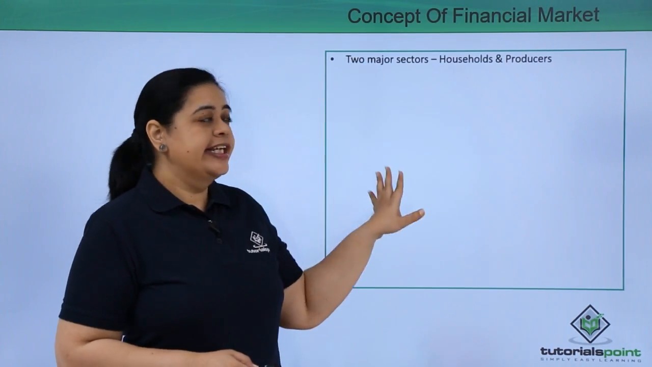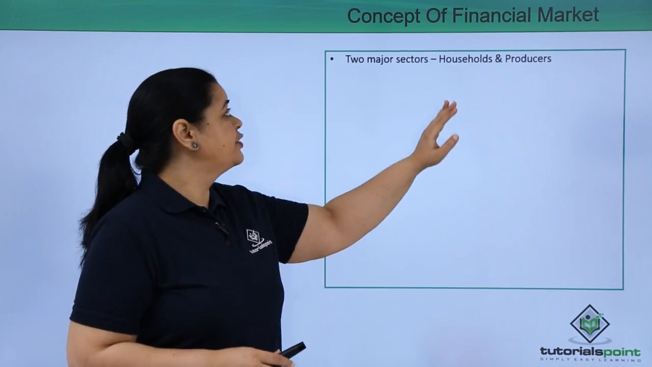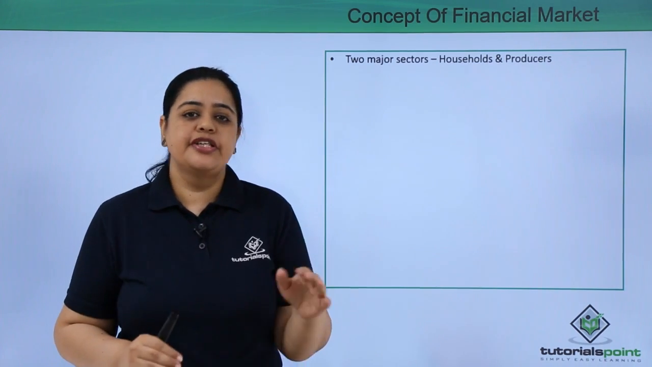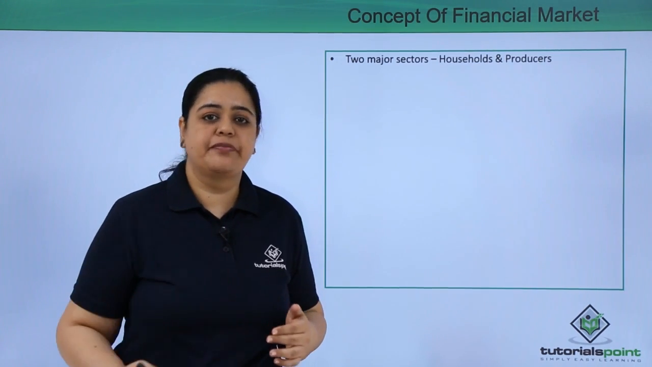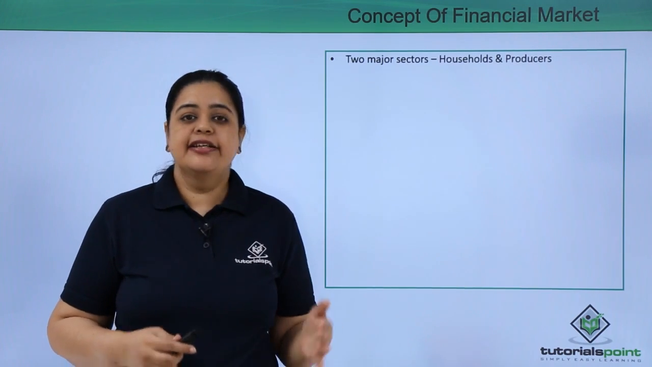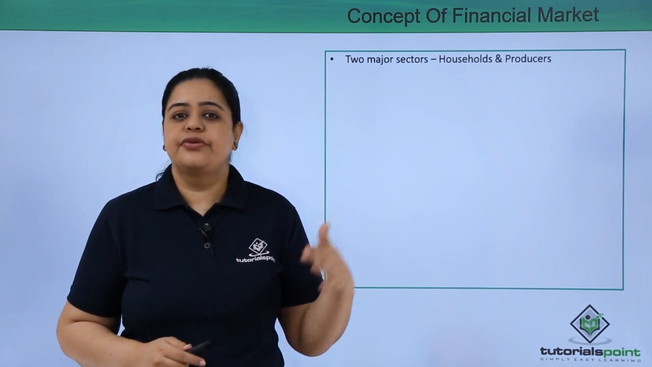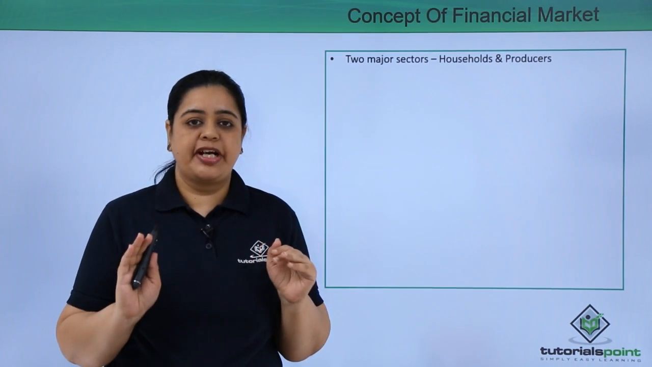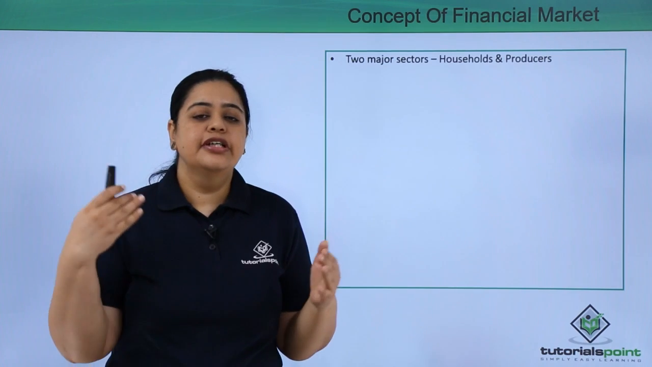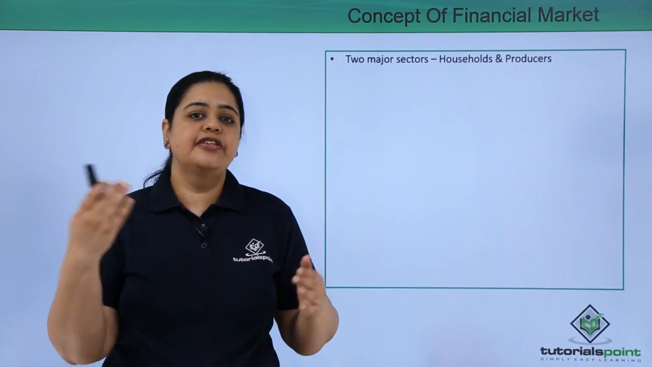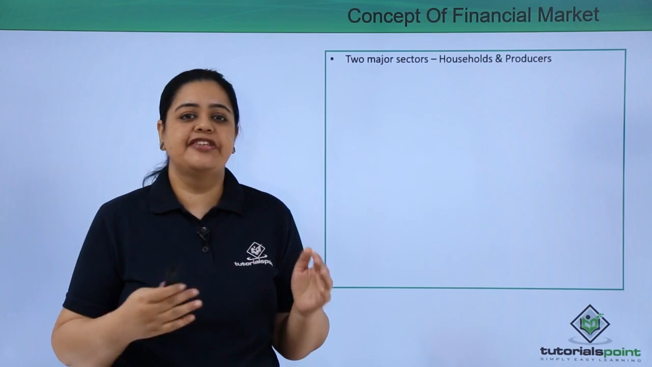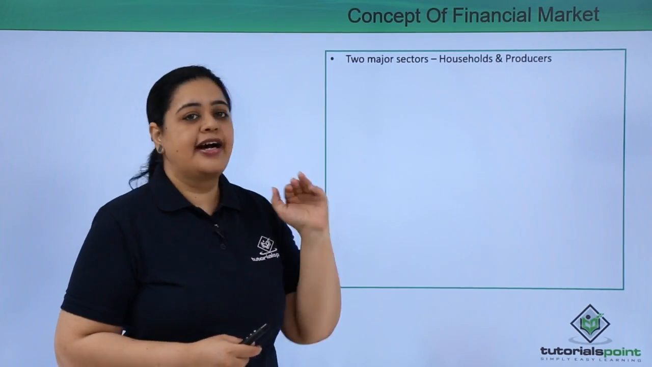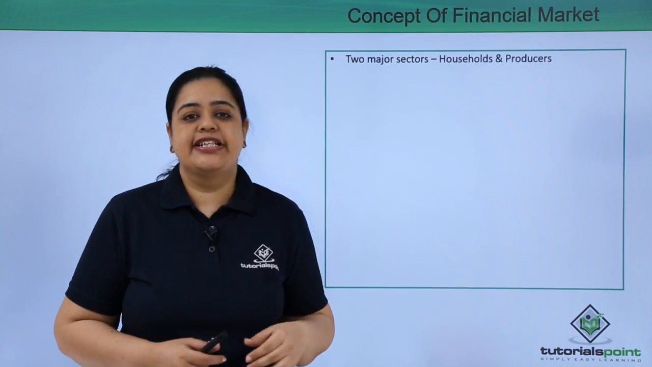See, in India, or anywhere, there are two major sectors. One is the household and one is the producer. Who is the household? Household is people like you and me, who are earning. Let's assume you're earning right now. Or let's take your parents: they are earning, and after deducting the expenses from the salary they get, they have some extra money which needs to be invested. So these are the households who have the money to be invested somewhere.